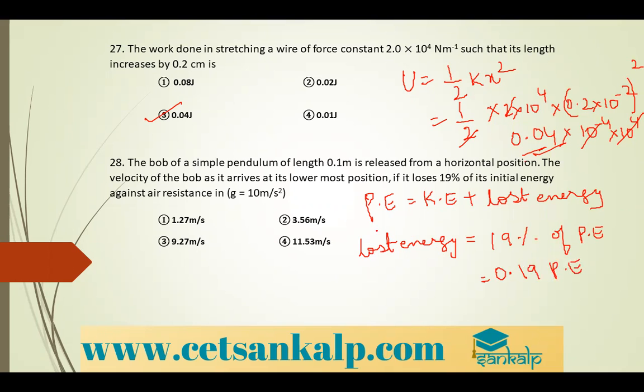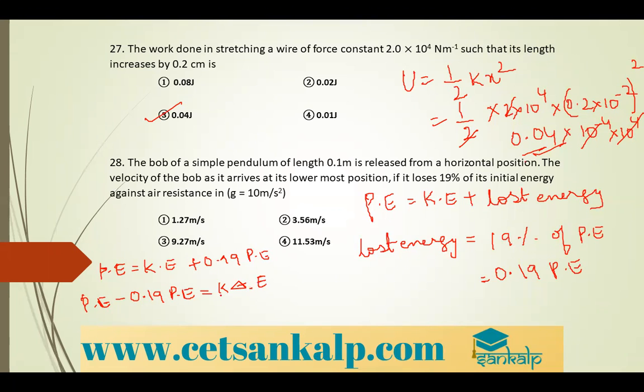I will substitute this here. So PE is equal to kinetic energy plus 0.19 PE. I will shift this to the other side. So PE minus 0.19 PE is equal to KE.